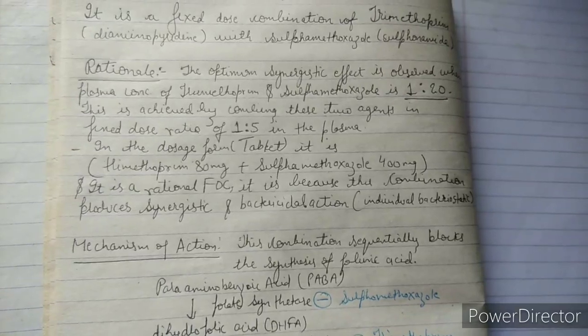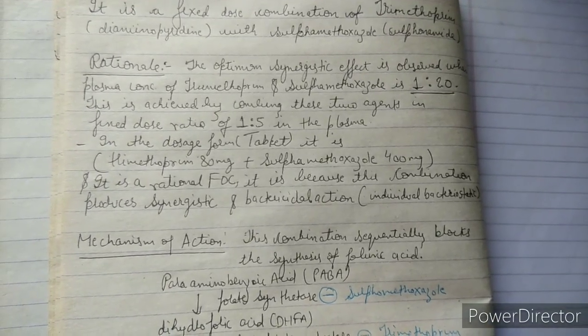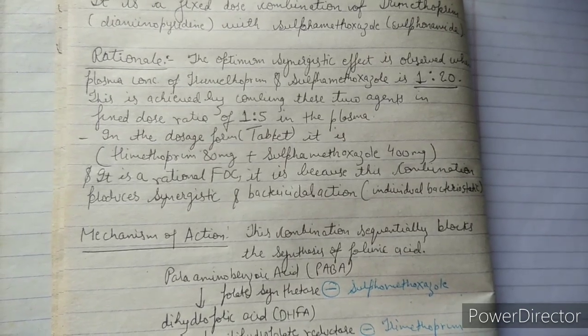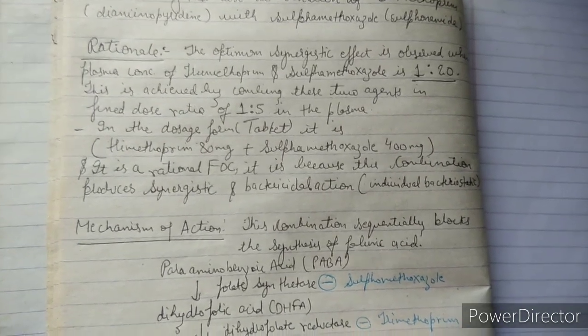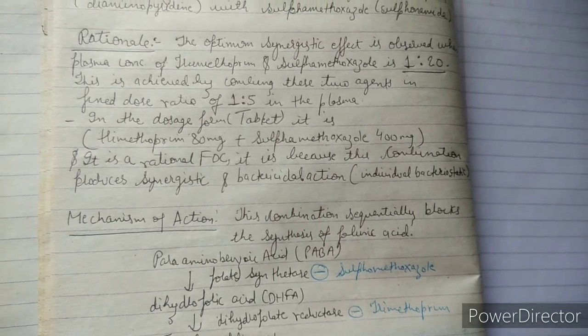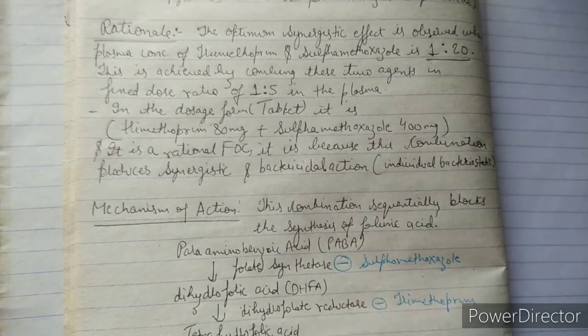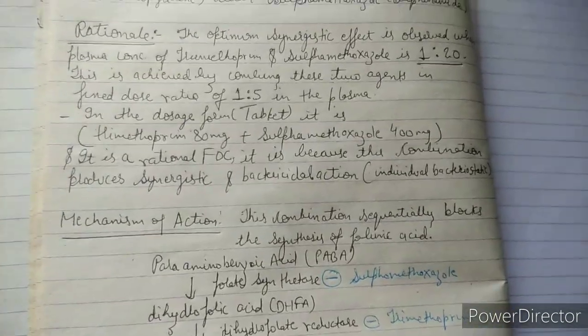Now we will be discussing the rationale of cotrimoxazole, or how it is formed, in which ratios we take these two agents for the formation of cotrimoxazole. So why do we add these two drugs, what is the purpose of adding them? Every question we will be discussing here.